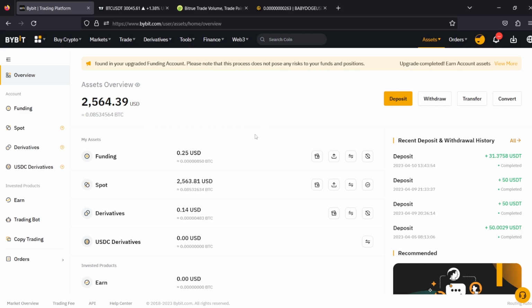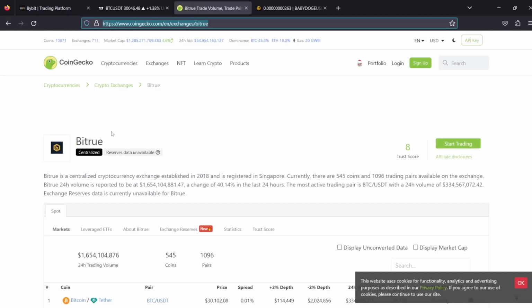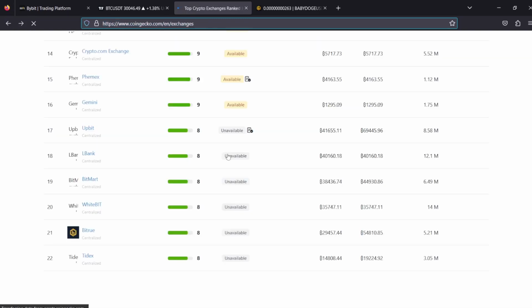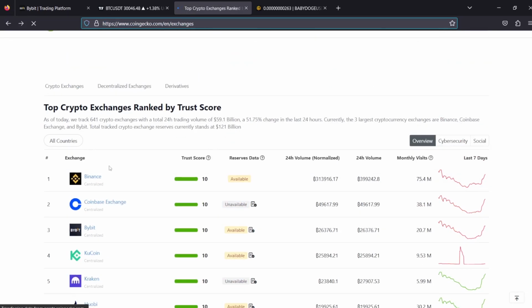So far we're going to take advantage of this arbitrage opportunity that I'm seeing right now. Let me just show you. This arbitrage opportunity is available on BYBIT and BitTrue, right?